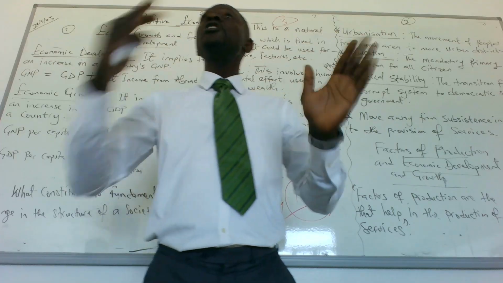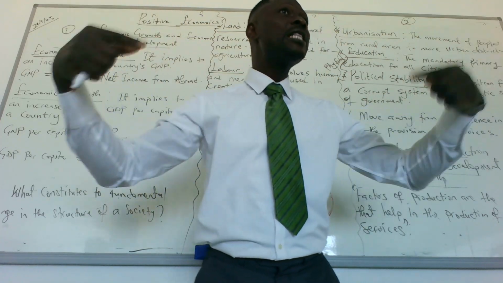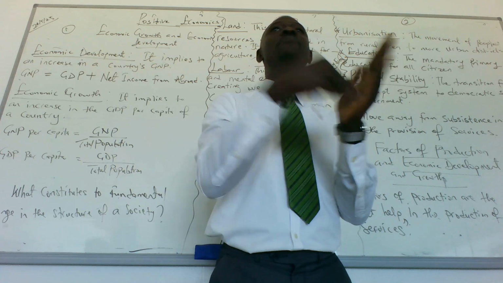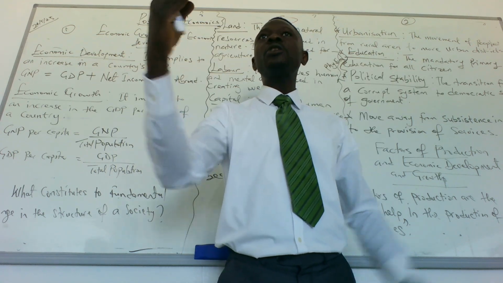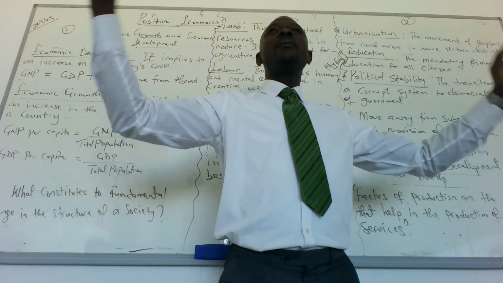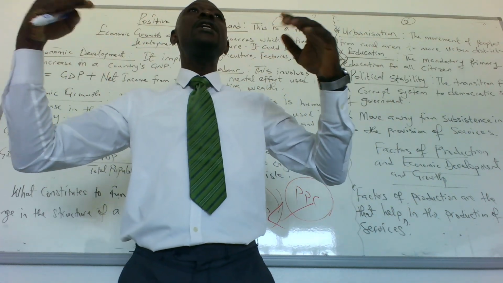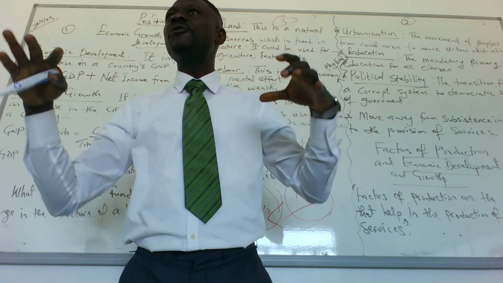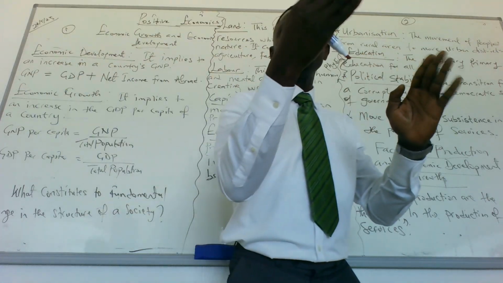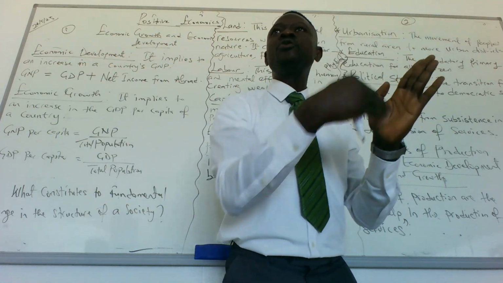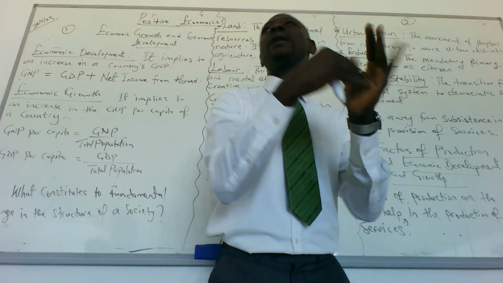So if our economy is growing, it simply means that the output in that country is increasing. And not just the output, it has to reflect in our life. So that is why we have to measure the GDP per capita. GDP measures what we produce. But that does not mean that we are growing in terms of human life. So how do we know if, as the country is growing, we are also growing? We get to know through an increase in our GDP per capita.